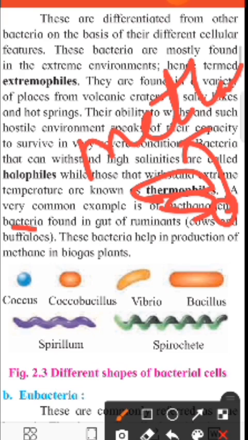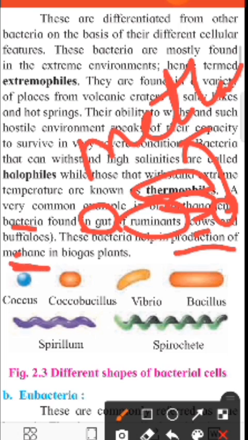Mainly these are bacteria in the gut, in the intestine of ruminant animals like cow and buffalo. What is their function? They help in the production of methane biogas. We know that methane is a biogas.